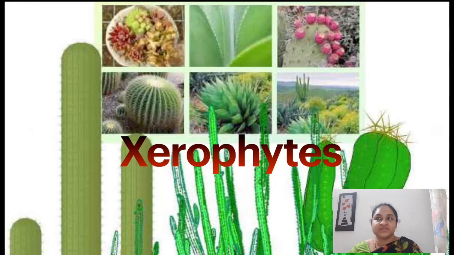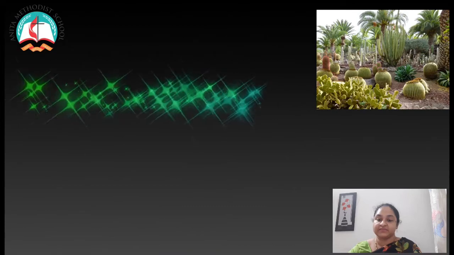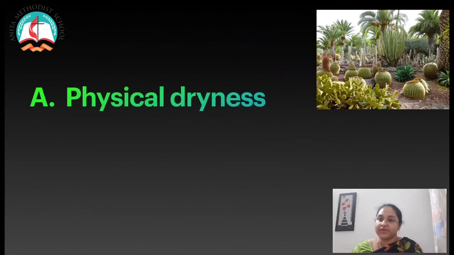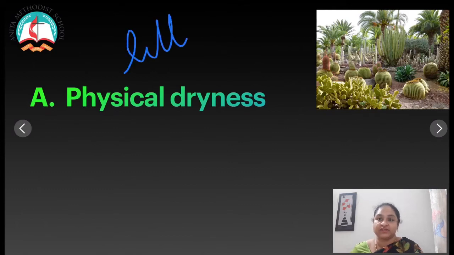Xerophytes are plants which live in dry or xeric conditions, so they are known as xerophytes. There are 2 different types of xerophytes. The first one is physical dryness. What do you mean by physical dryness? In these habitats, the soil has only a little amount of water due to the inability of the soil to hold water, which is because of low rainfall. These habitats have low rainfall.